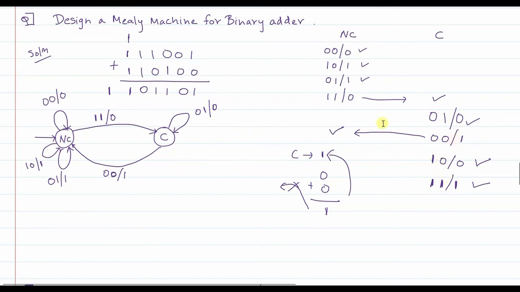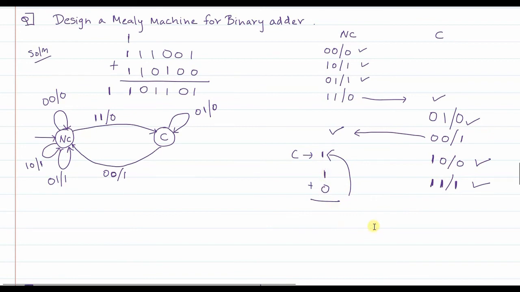Then let's say you are in a carry state, but the first input is 1, the second input is 0. What will happen? You are in a carry state, that means carry is already generated from the previous calculation, and the first input is 1, the second input is 0. What will be the result of this?